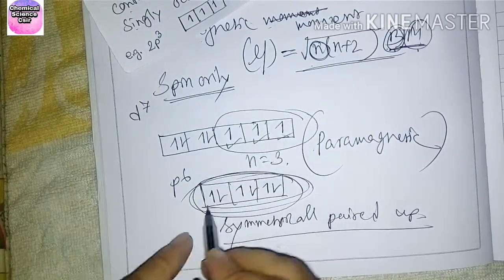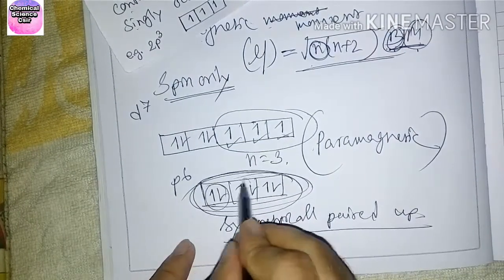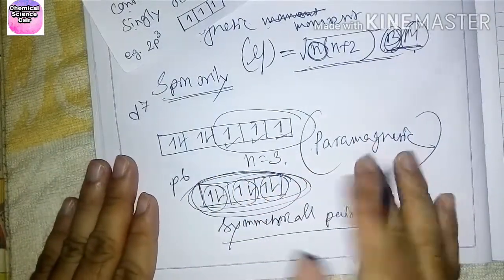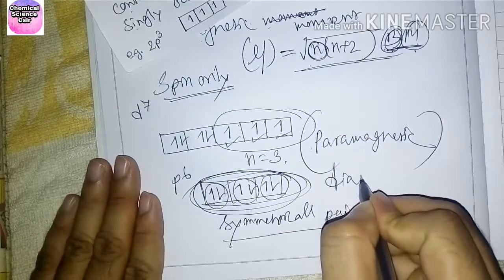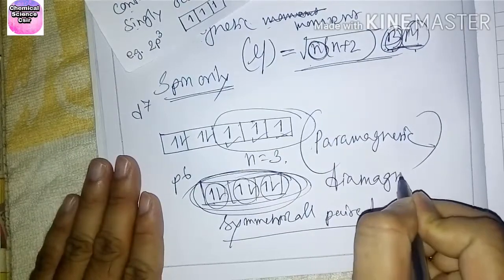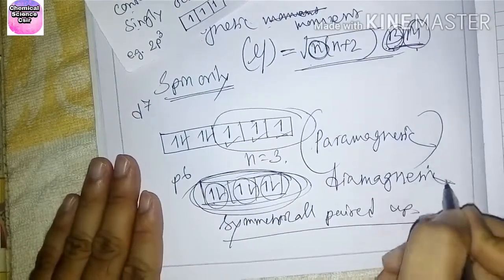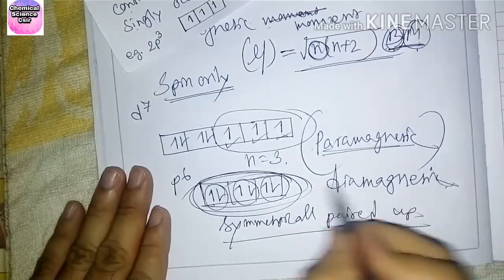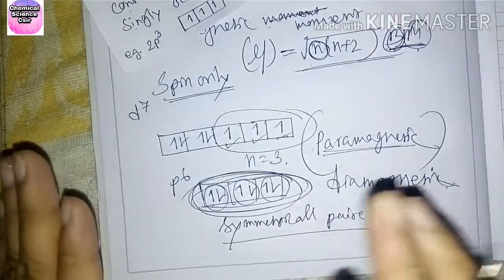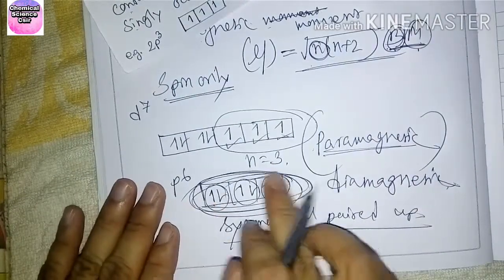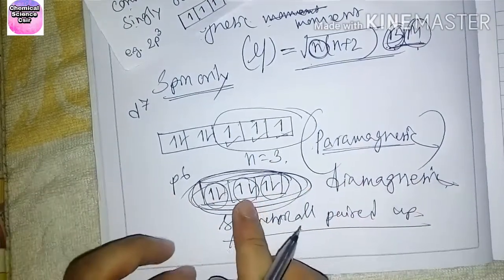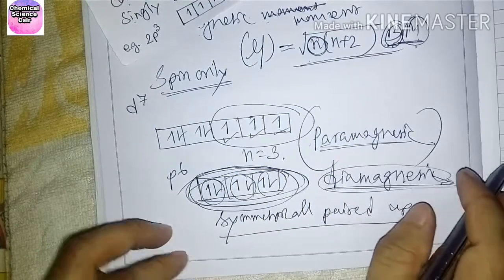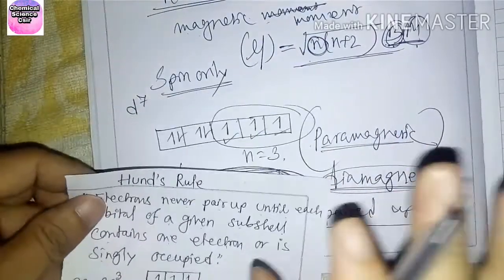You have to see that this is completely filled. No unpaired electron is present here, so this is diamagnetic. Understood? If an unpaired electron is present, then paramagnetic. If all the boxes are filled up by electrons, this is called diamagnetic. So this is Hund's rule.